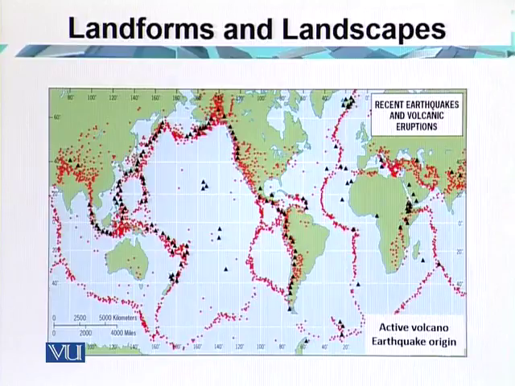Now this is the slide where we can see the active volcanoes and earthquake origins. Both are located in the same area because of the fault lines. So this is one of the very important primary forces, or endogenic forces, which make the landforms. In this area you can see the land is under shaking or trembling. Why? Because of the fault lines. So this is one of the areas where we have maximum earthquakes and volcanic eruptions.